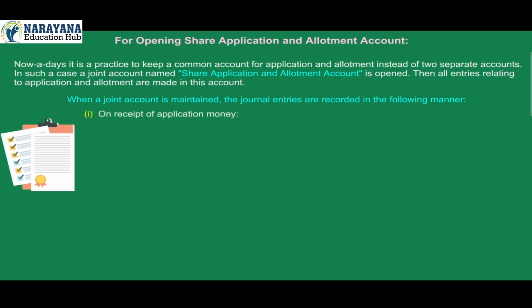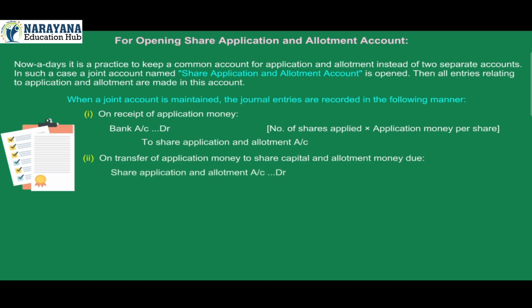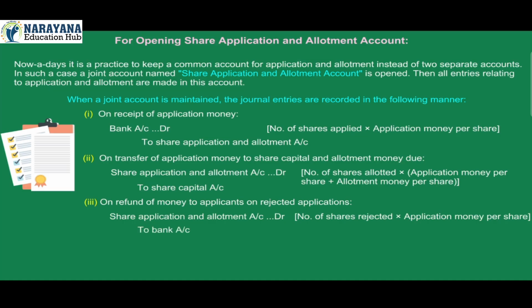1. On receipt of application money, bank account debit, number of shares applied into application money per share, to share application and allotment account credit. 2. On transfer of application money to share capital and allotment money due, share application and allotment account debit, number of shares allotted into application money per share plus allotment money per share, to share capital account credit. 3. On refund of money to applicants on rejected applications, share application and allotment account debit, number of shares rejected into application money per share, to bank account credit.